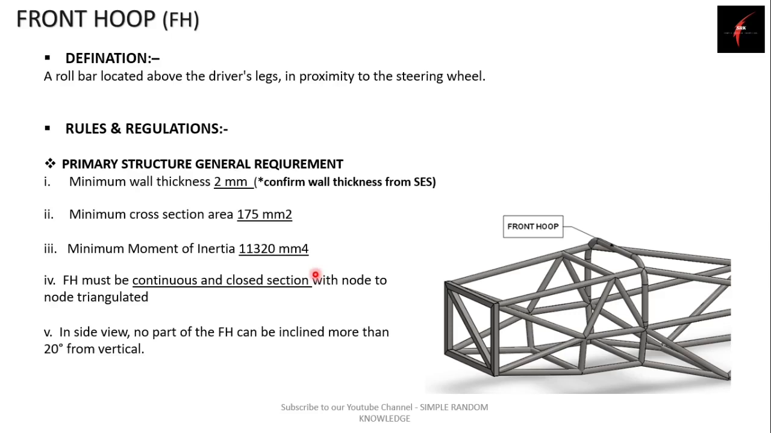Now moving to our next primary structure, the front hoop. So what is the front hoop? Talking about the definition of the front hoop, it is the roll bar located above the driver's legs and in proximity to the steering wheel. So this is the definition of the front hoop.